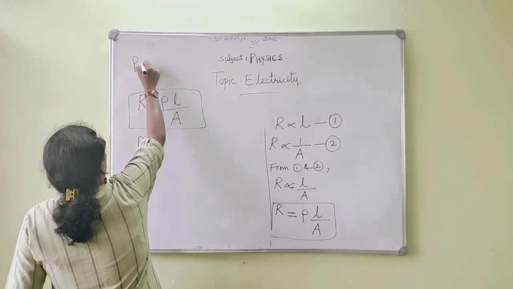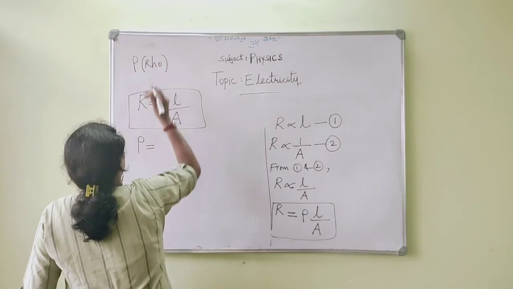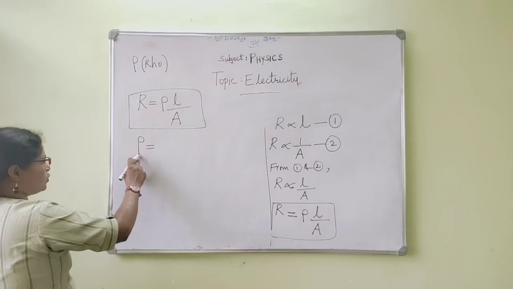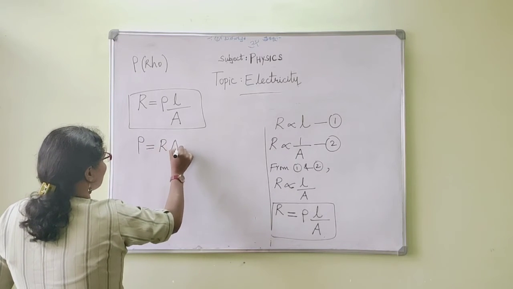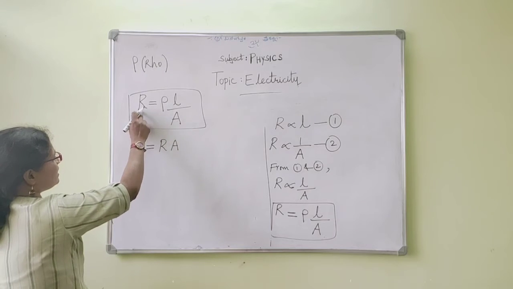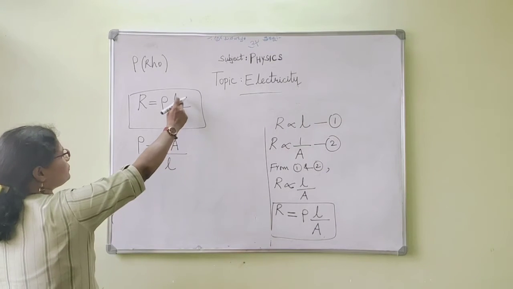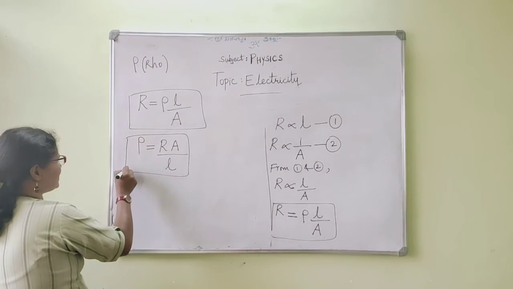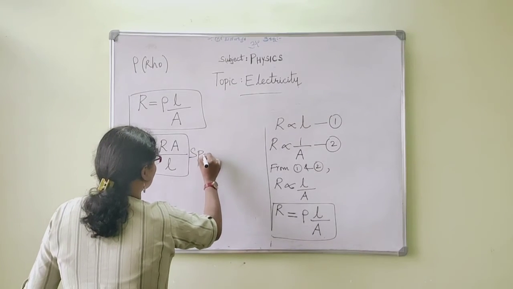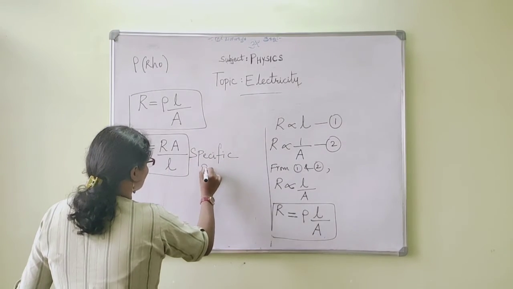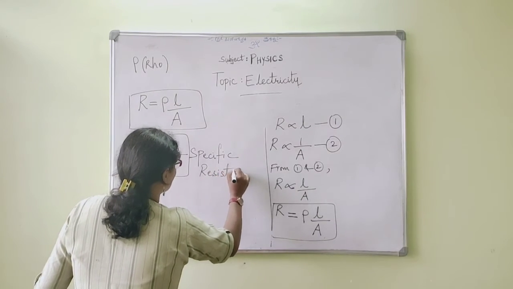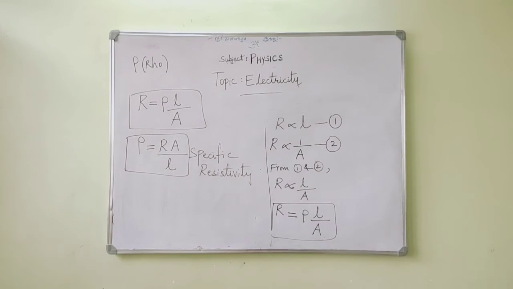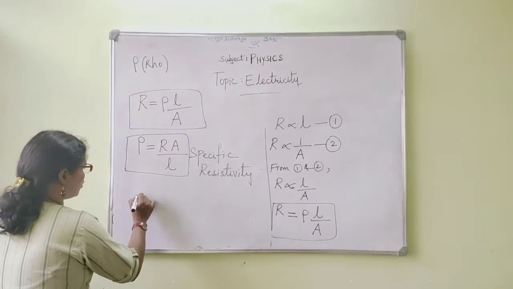So from this formula, let us write the formula of the specific resistivity. This is the rho symbol and it is nothing but specific resistivity. Rho is equal to RA, just by cross multiplying R into A, divided by L. L from the numerator goes to the denominator, so rho is RA by L. This is the formula for the specific resistivity, and the SI unit of specific resistivity is ohm meter.